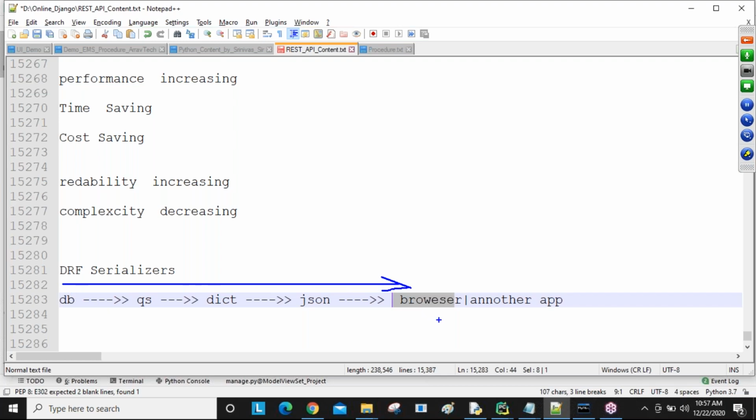And from the browser I'm going to send some data that is converted into JSON. Now JSON is converted into a dictionary, and the dictionary is converted into a query set. Now the query set data goes to the database. This backward process we call deserialization. So what is serialization and what is deserialization, we will discuss diagrammatically in the coming sessions.